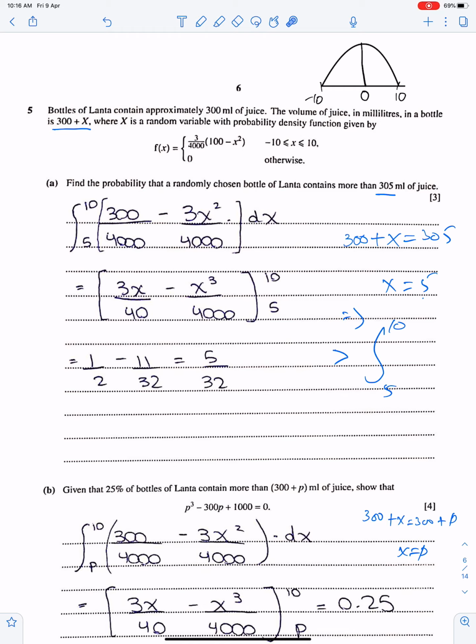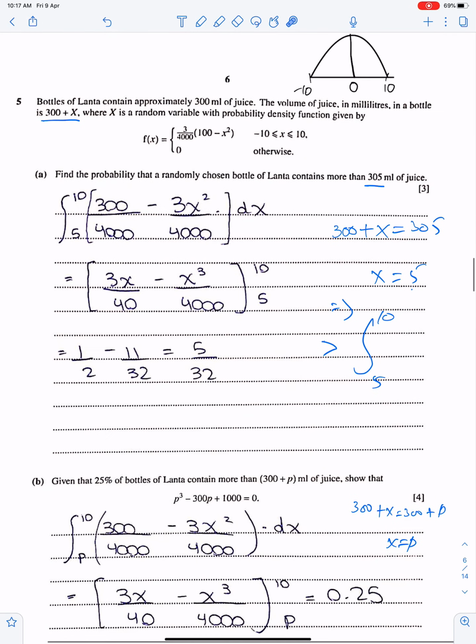This is the exact answer, so leave your answer as it is, and no need to give it in decimal. Otherwise you have to give your answer to 3 significant figures. Cambridge says give non-exact answers to 3 significant figures. Since this answer is exact, leave it as it is.